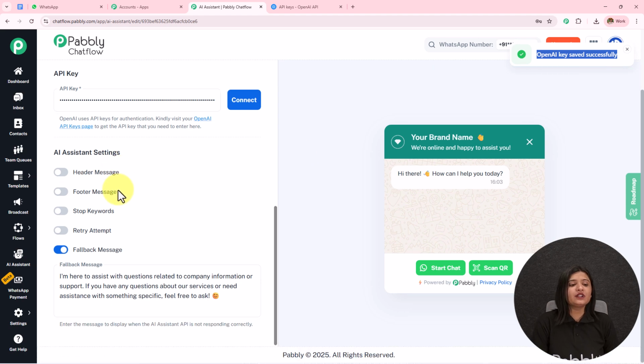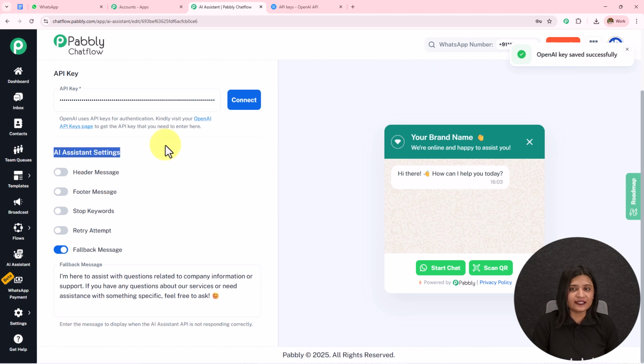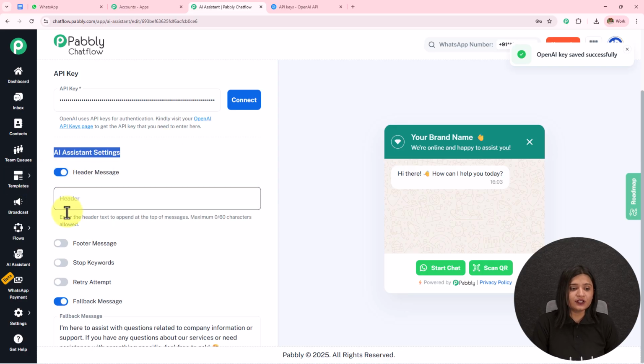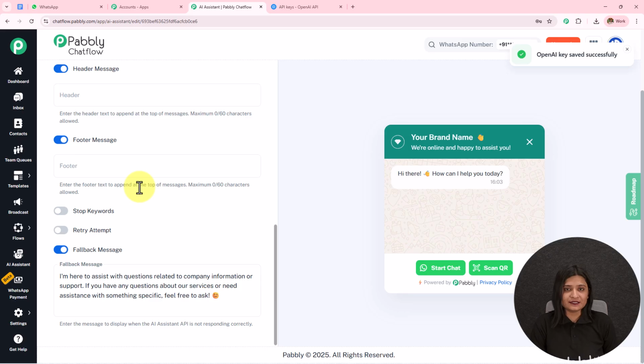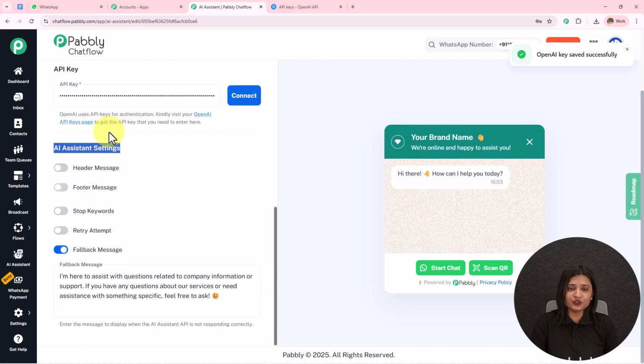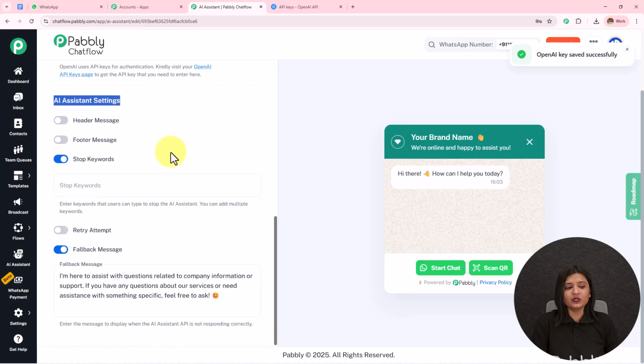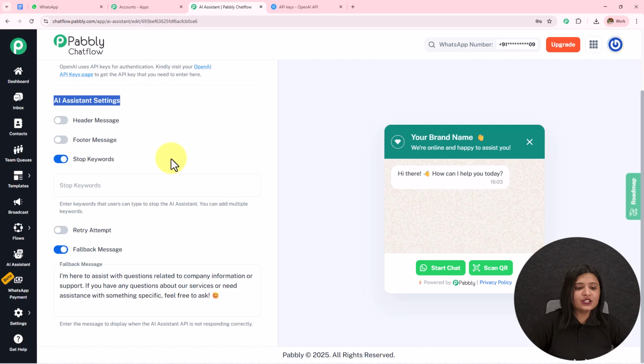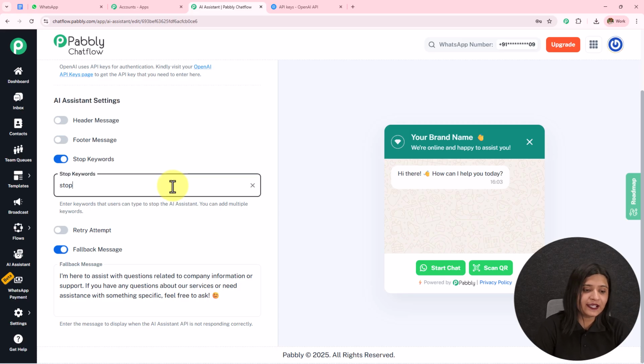Now if I scroll down, I have this option of AI assistant setting. If you want to provide the header message and the footer message, you have to toggle this on, write the message and it will start displaying. I do not require this, so I'm going to toggle this off. We have the stop keyword. So if the customer does not want your AI agent to reply, they can send a keyword which is going to stop the AI agent and it is not going to reply further. So I'm going to enter stop and press enter, and in this manner I have added this particular keyword here.